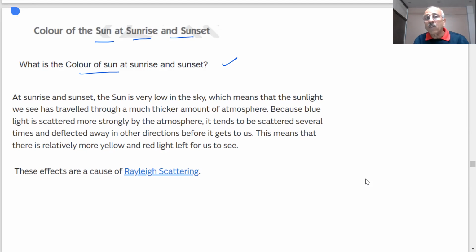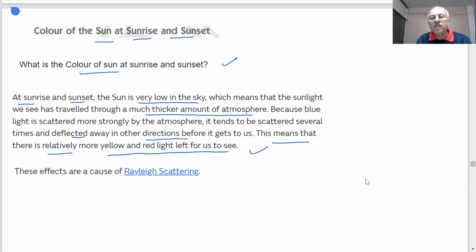Now look at the color. What will be the color? At sunrise and sunset the sun is very low in the sky, which means sunlight travels through a much thicker amount of the atmosphere. Because the blue light is scattered more strongly by the atmosphere, it tends to be scattered several times and deflected away in other directions before it gets to us. This means there is relatively more yellow and red light left to see. So we see it as reddish. Reddening of the sun happens.